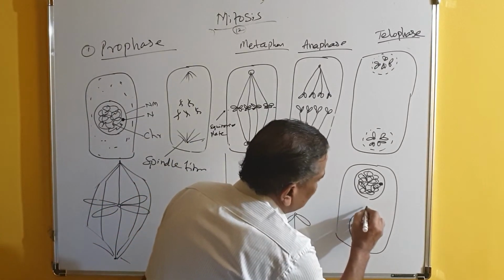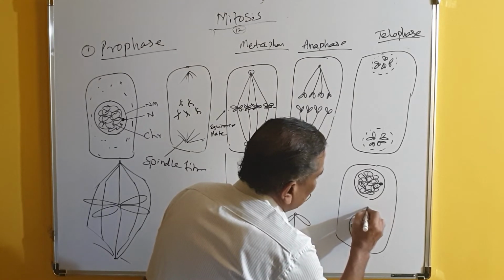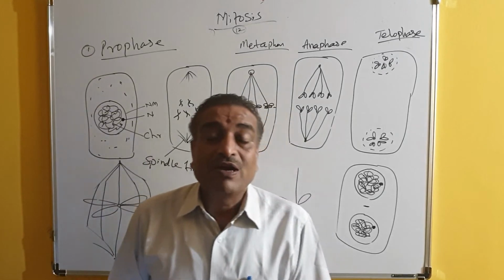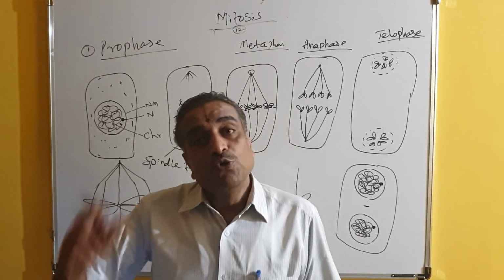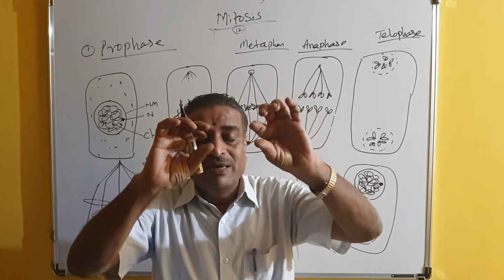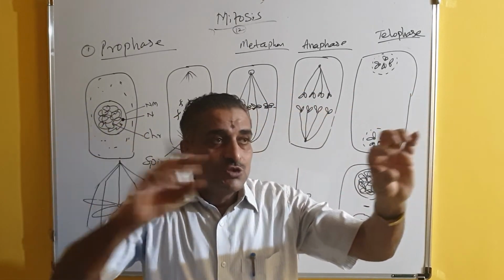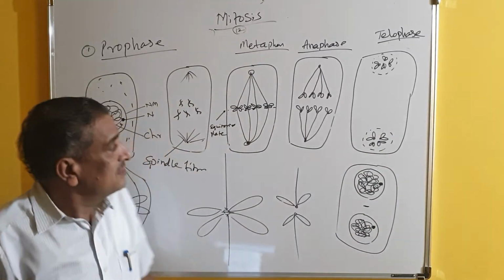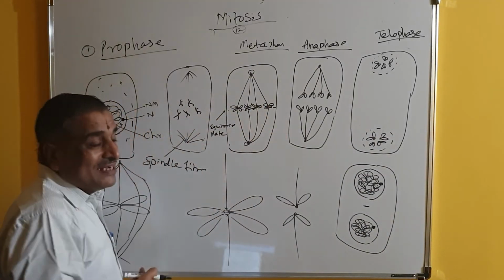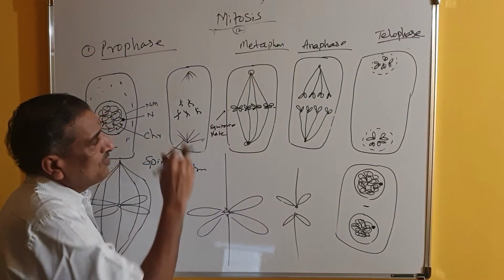After the completion of telophase, at the equatorial plate region. What is the equatorial plate region? During metaphase, where the centromeres of the chromosomes were settled, that area is called the cell plate region or equatorial region.